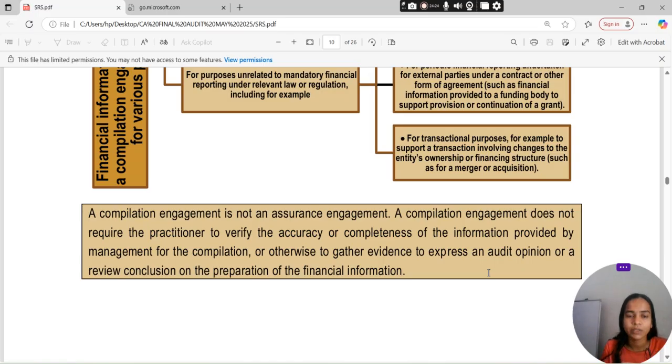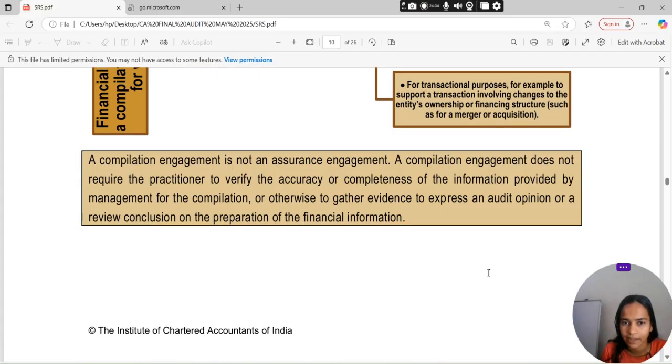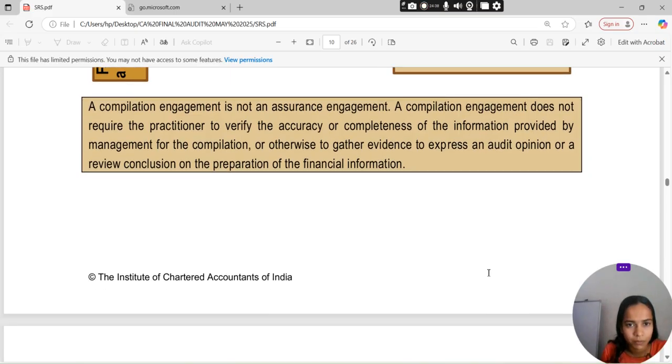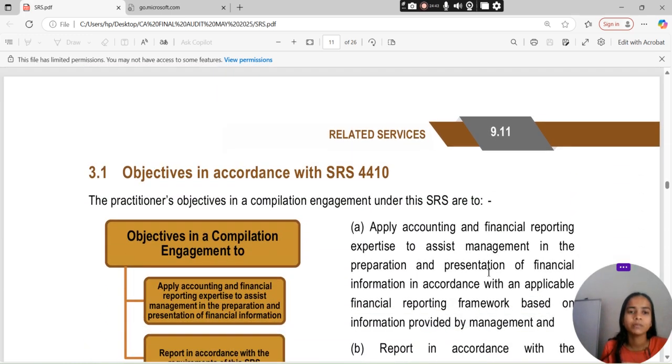A compilation engagement is not an assurance engagement. A compilation engagement does not require the practitioner to verify the accuracy and completeness of information provided by management for compilation, and otherwise to gather evidence to express an audit opinion or a review conclusion on the preparation of financial information. What will be the objective in accordance with SRS 4410?